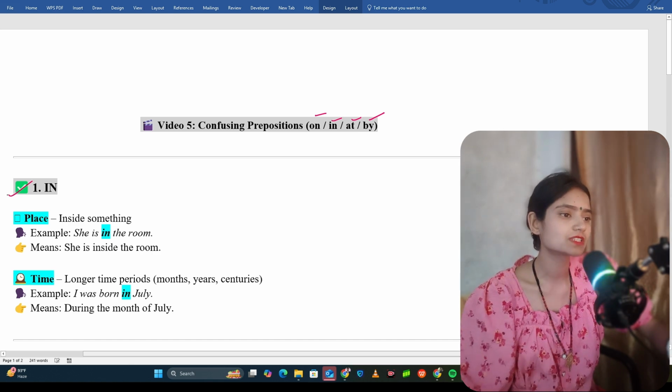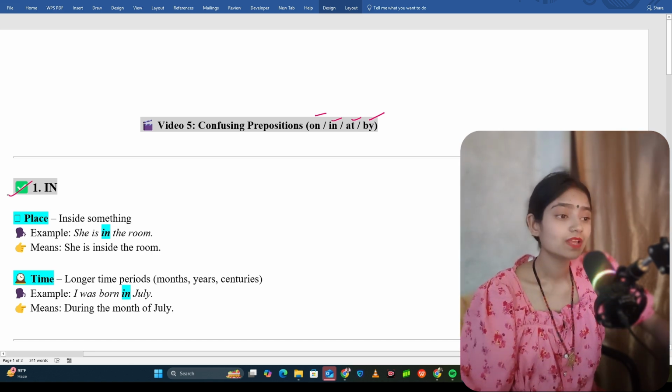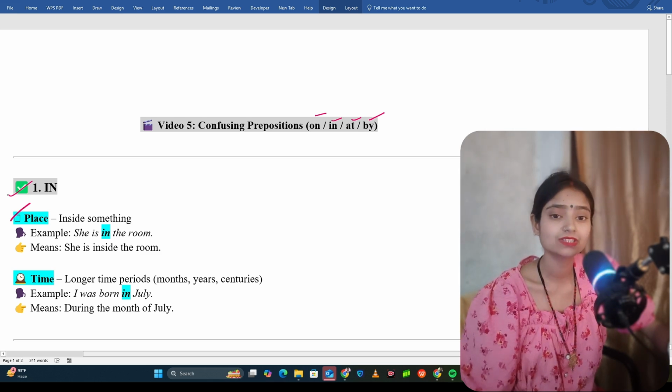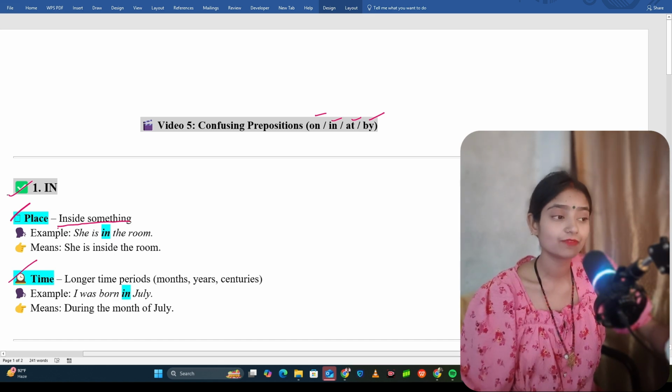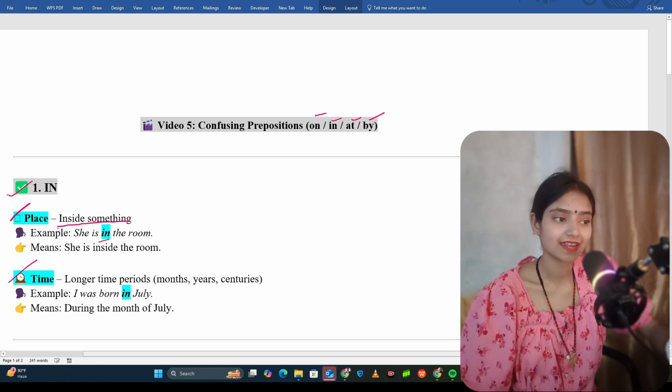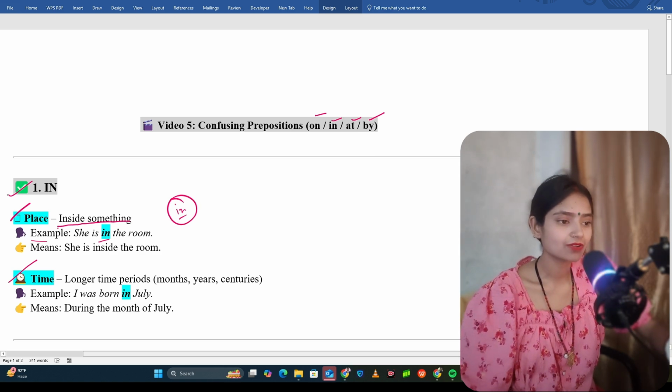Okay, now first we'll see in. In is used in place, and it is also used in time. So just remember, if the sentence is talking about inside something, then use in. For example, she is in the room. Room means inside.